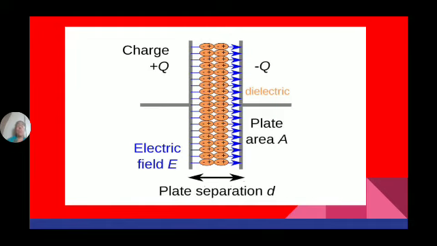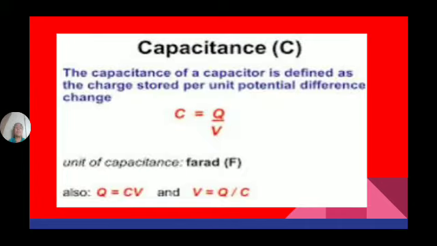The area of the plate is given as A, the distance between the plates is given as d, and the electric field intensity is given as E.